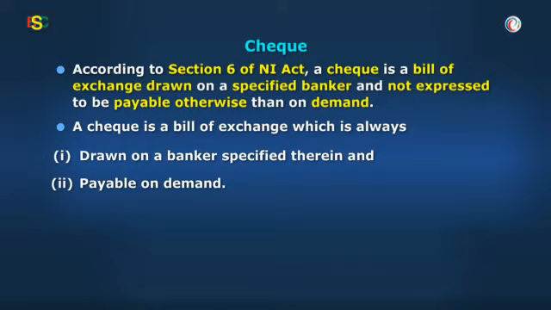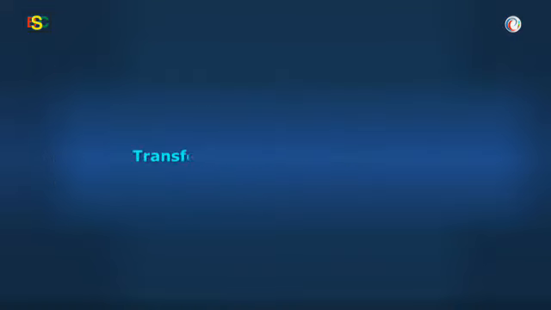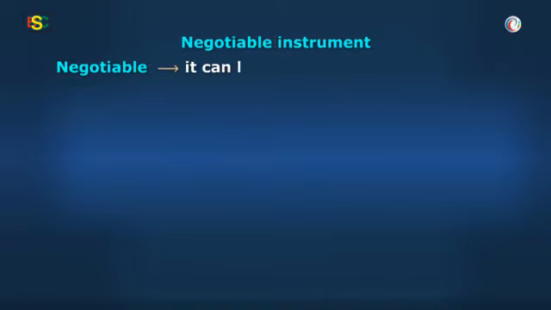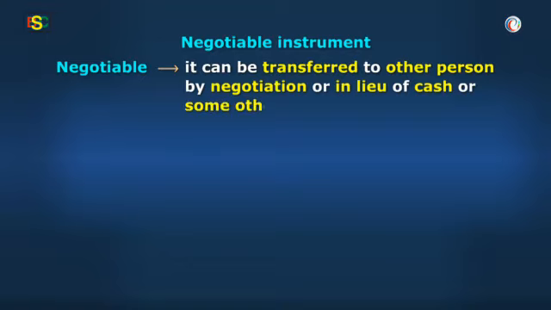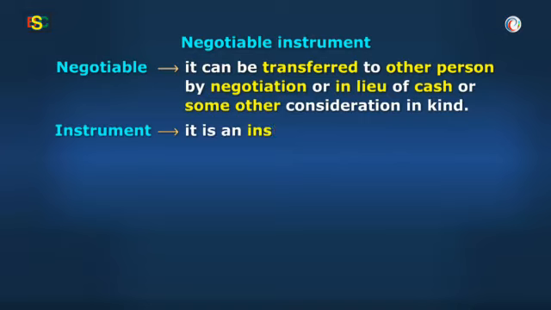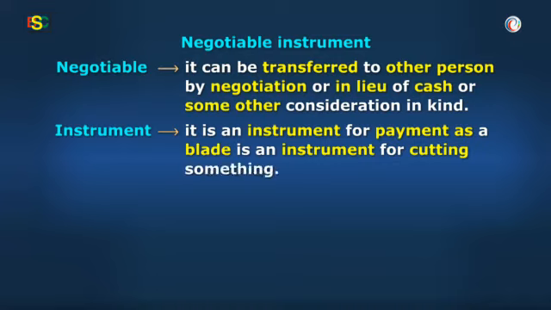Okay, Baba. Please tell me how transfer of negotiable instrument takes place. Vidya, there are two parts to the word: 1. Negotiable. 2. Instrument. Negotiable means that it can be transferred to another person by negotiation or in lieu of cash or some other consideration in kind. Instrument means it is an instrument for payment, as a blade is an instrument for cutting something.